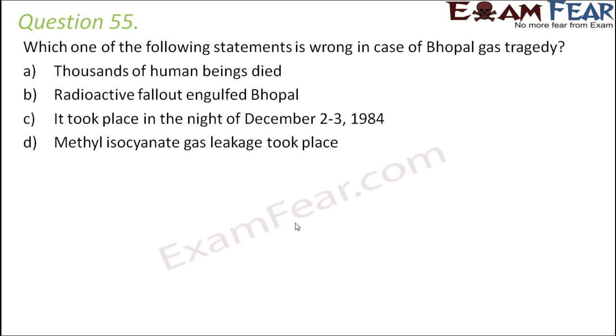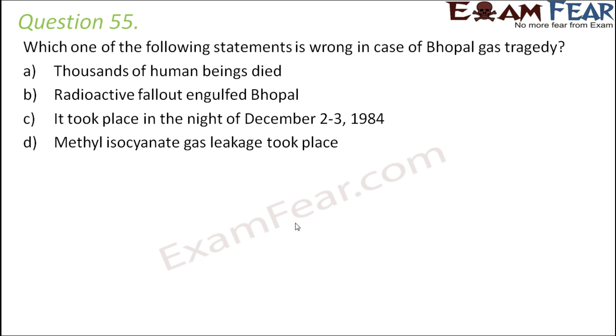Question number 55. Which one of the following statements is wrong in case of Bhopal gas tragedy? Thousands of human beings died. Radioactive fallout engulfed Bhopal. It took place in the night of December 2nd, 3rd, 1984. Methyl isocyanate gas leakage took place. Now, Bhopal gas tragedy was the world's worst industrial disaster. So you can imagine how bad it was.